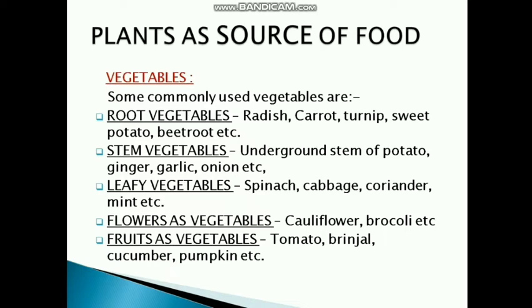We eat their roots as our food. Stem vegetables, underground stem of potato, ginger, garlic, onion, etc. These are the stem vegetables. We eat the stem of these plants. Leafy vegetables: spinach, cabbage, coriander, mint, etc. are the leafy vegetables. We eat their leaf as the food. Flowers as vegetables. Now we eat some of the flowers of the plant also as vegetables, like cauliflower, broccoli, etc. Fruits as vegetables: tomato, brinjal, cucumber, pumpkin, etc. are the fruits that we eat as vegetables of the plants.